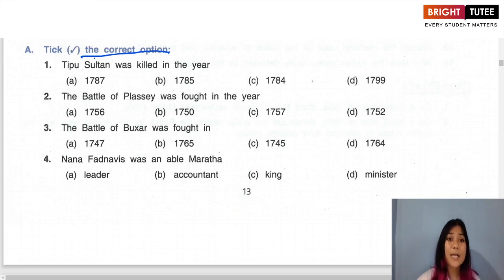The first one asks, Tipu Sultan was killed in the year 1787, 1785, 1784, 1790, 1799. So, which is the correct answer? The correct answer is 1799.